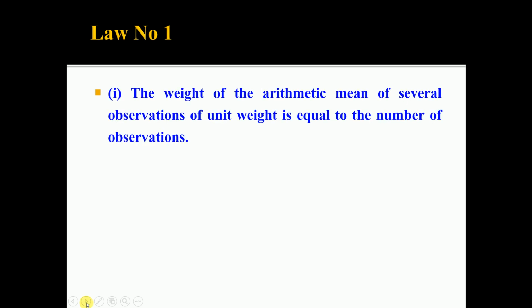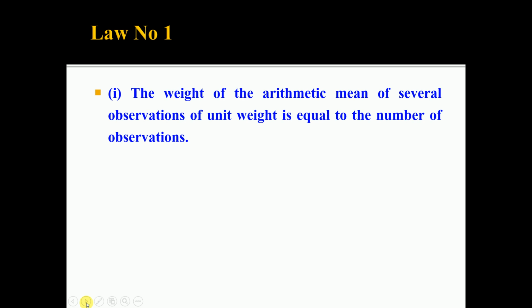The first law is: the weight of the arithmetic mean of several observations of unit weight is equal to the number of observations. When certain operations are carried out, maybe adding, multiplication, division, or subtracting the values from a constant, then for whatever result you get, you have to assign the weight according to these laws.